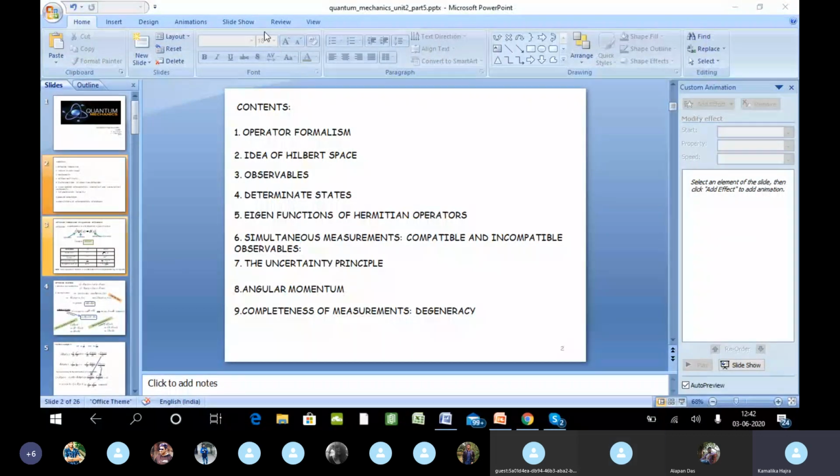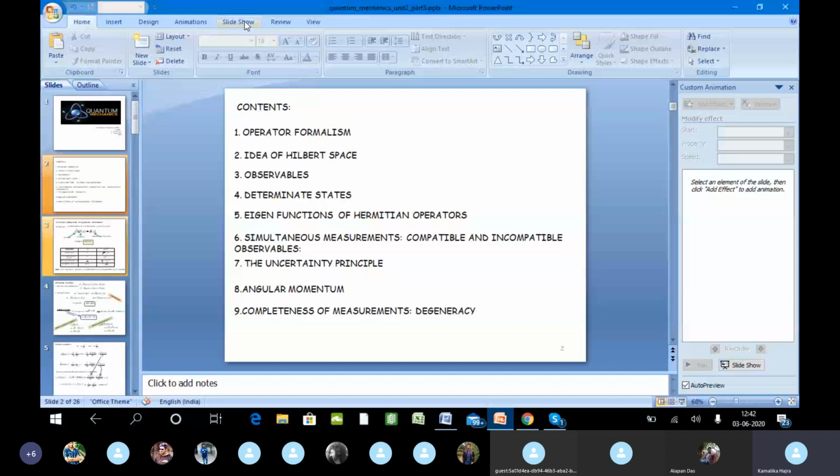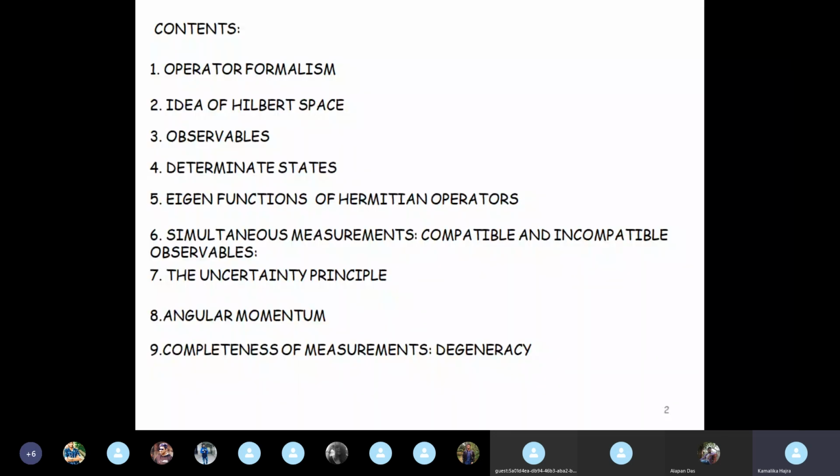All right. So we had discussed only the first 2 points: operator formalism and an idea of Hilbert space. And since both of these were almost completely new concepts, we had to spend some time discussing these things. But today we'll discuss all the other subsequent points, that is an idea of observables, then determinate states, eigenfunctions